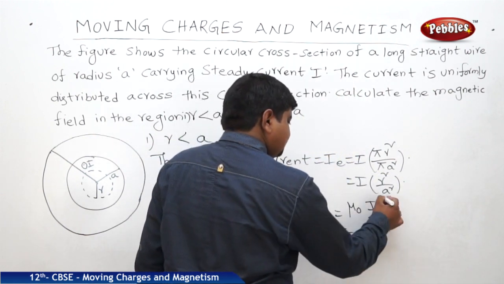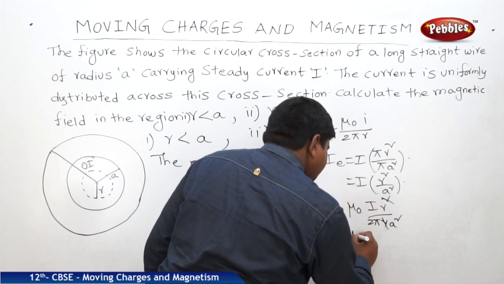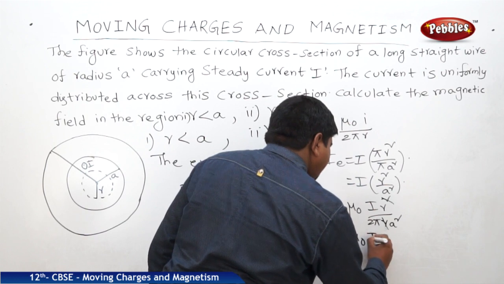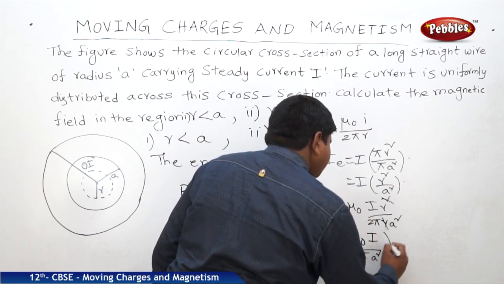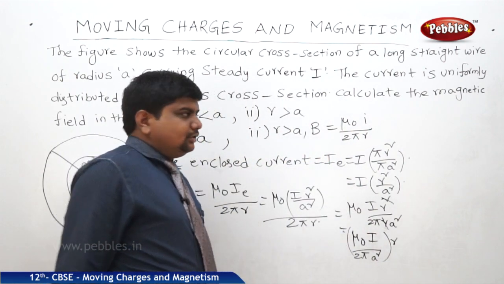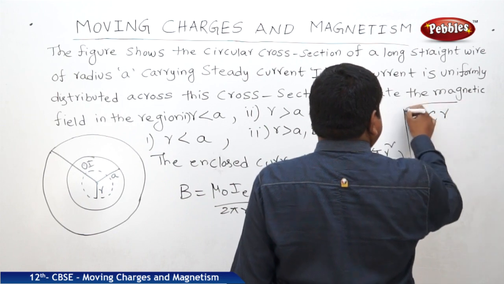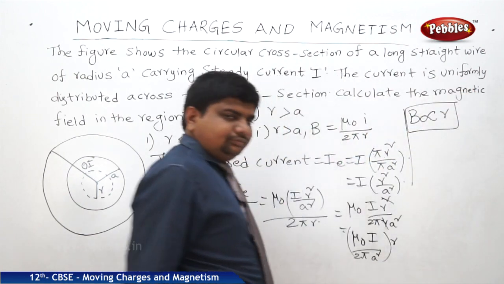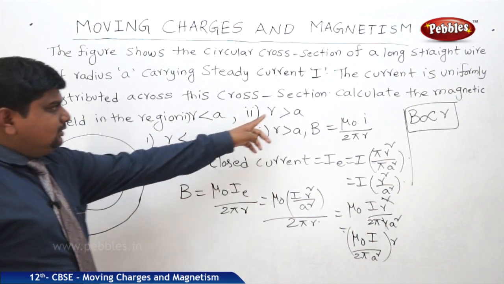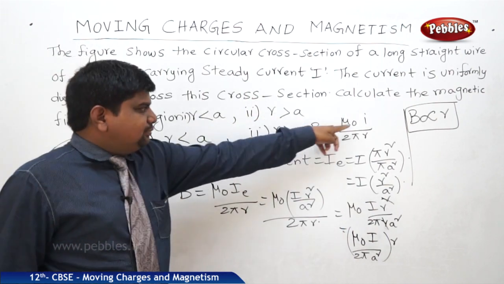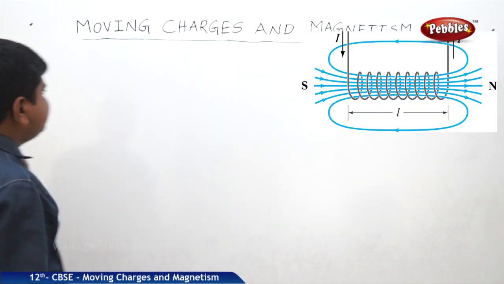This R and R get cancelled. The answer we get is mu naught I by 2 pi A square into R. Therefore B is proportional to R. As well, for the R greater than A situation, we will get B equal to mu naught I by 2 pi R. The next concept is solenoid.